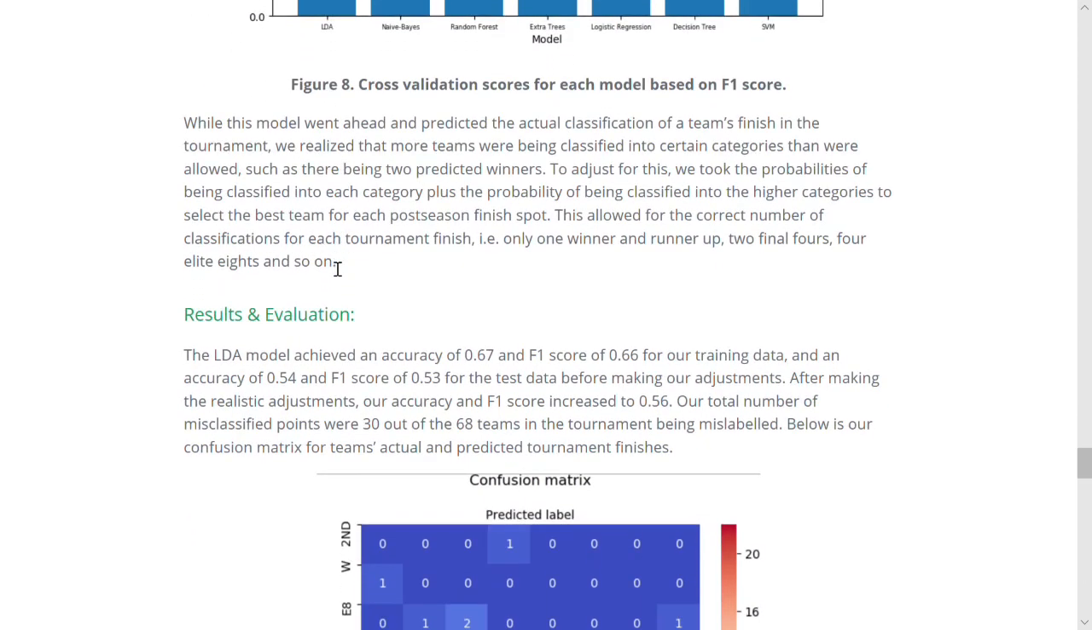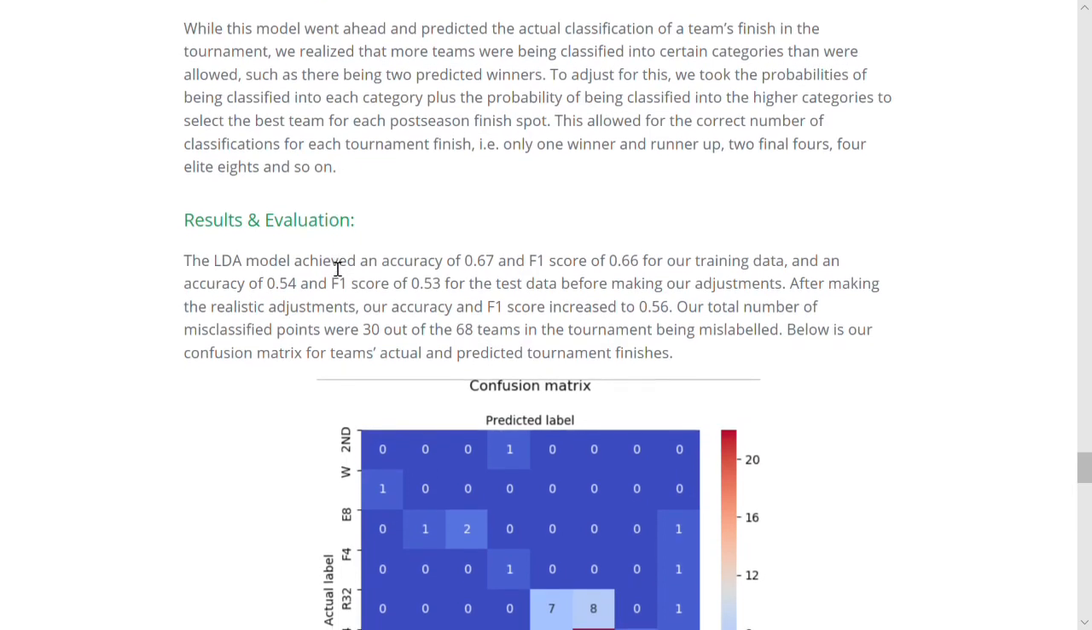While this model went ahead and predicted the actual classification of a team's finish in the tournament, we realized that more teams were being classified into certain categories than were allowed, such as there being 2 predicted winners. To adjust for this, we took the probabilities of being classified into each category plus the probability of being classified into higher categories to select the best team for each postseason spot. This allowed for the correct number of classifications for each tournament finish.